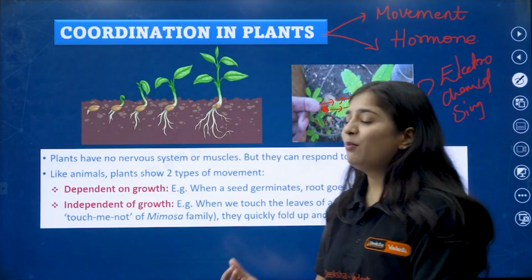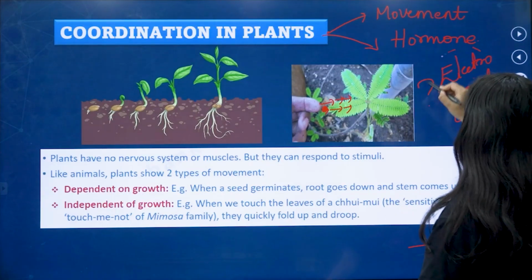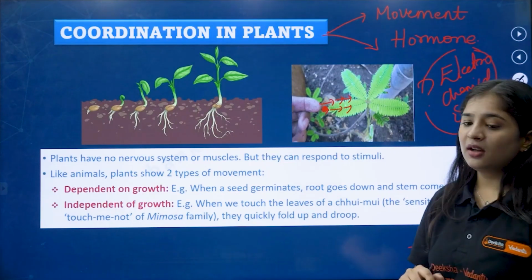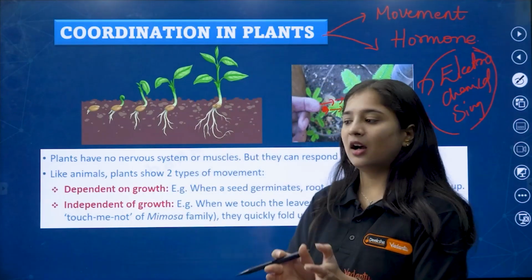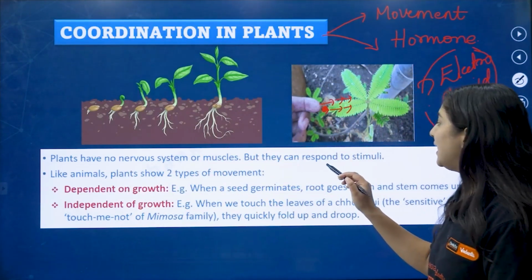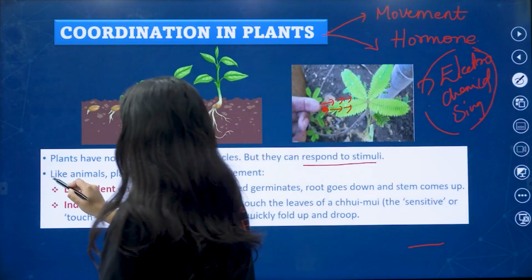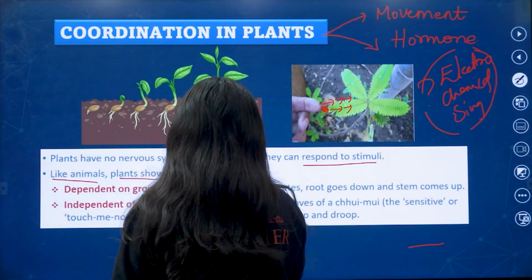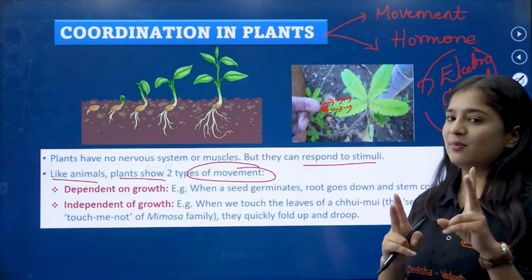By the help of what? What is helping them to close the leaflets? That is nothing but electrochemical signals, because with the help of these they are closing the leaflets. Plants have no nervous systems or muscles, but they can respond to stimuli. Like animals, plants show two types of movements.